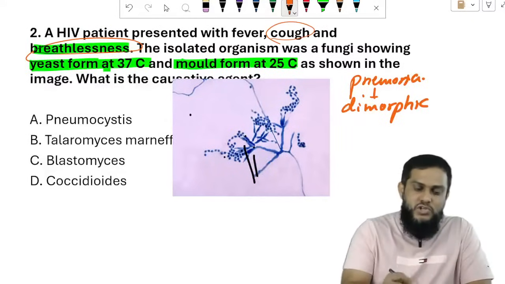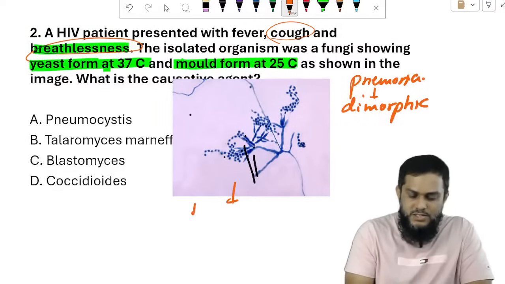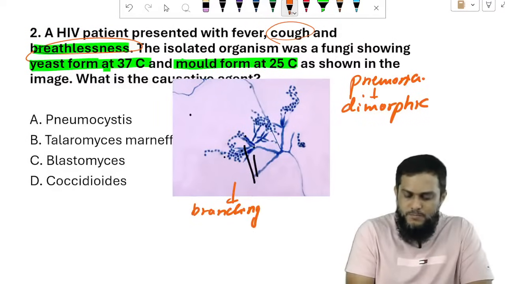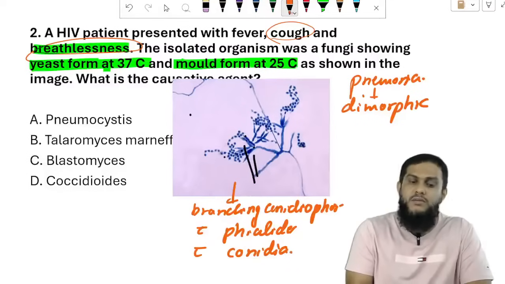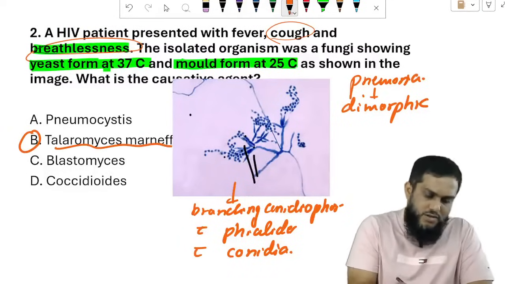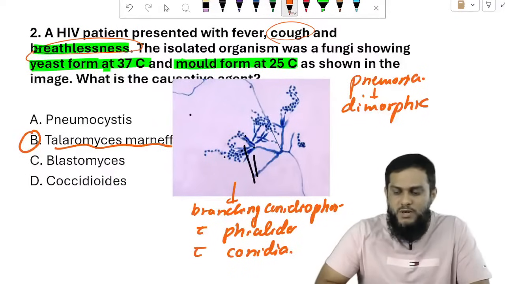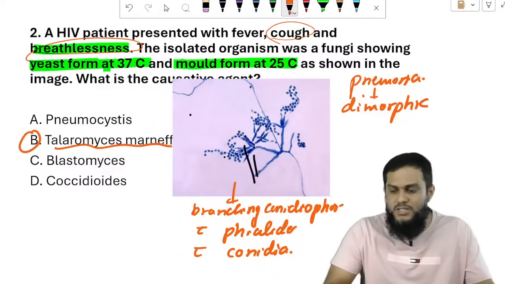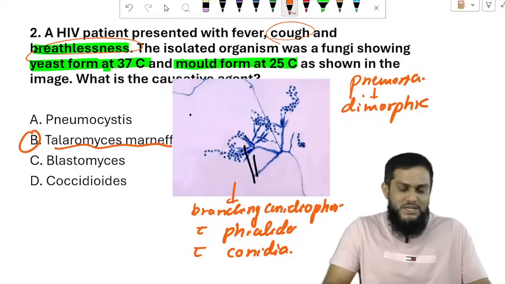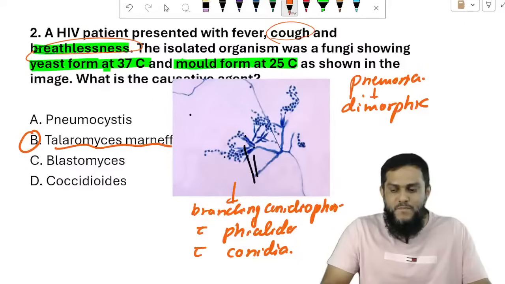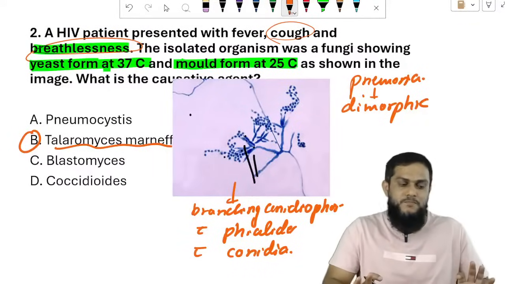Right, as shown in the image. In the image, what do you see? I see a branching conidiophore with phialides, with chains of conidia. Clear cut, it says Talaromyces marneffei. Right, Talaromyces marneffei. Sir, want the PDF? Okay, I will provide it in the Telegram group. Talaromyces marneffei. Simple. Fine.